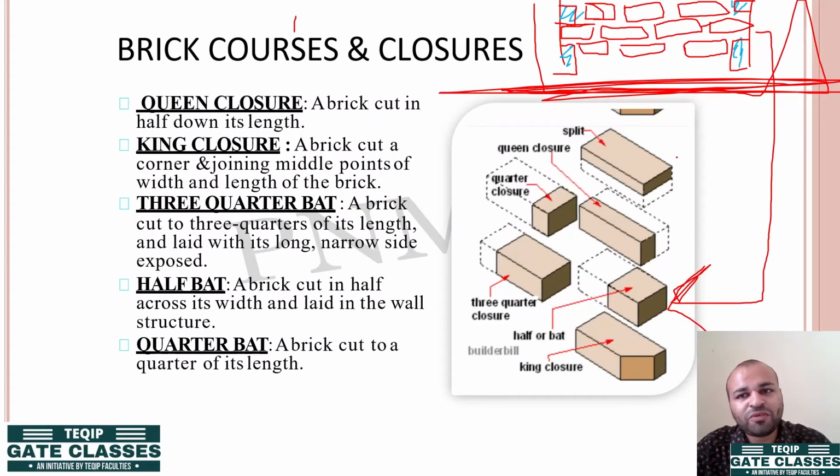सो अब डिफरेंट टाइप ऑफ बॉन्डिंग पैटर्न्स होंगे तो डिफरेंट टाइप ऑफ डिमांड्स होगी एट द एंड्स और मे बी एट द सेंटर. So in that case, we use these different types of closures. So for example, queen closure. What is queen closure? It is a brick that is cut half down its length.